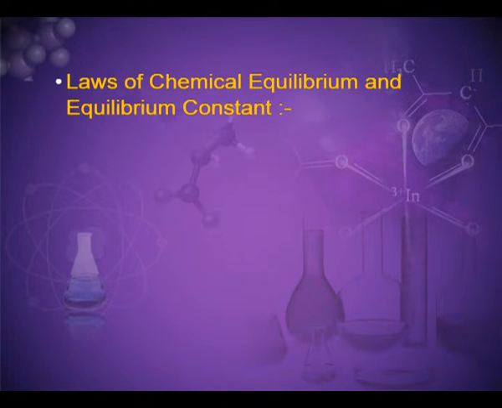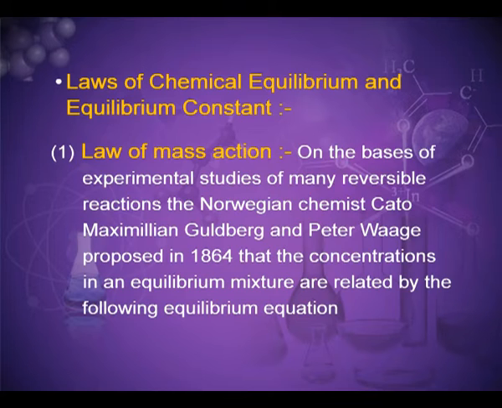Now, the laws of chemical equilibrium and the equilibrium constant. The first law is the law of mass action. On the basis of experimental studies of many reversible reactions, the Norwegian chemists Cato Maximilian Guldberg and Peter Waage proposed in 1864 that the concentrations in an equilibrium mixture are related by the following equilibrium equation.